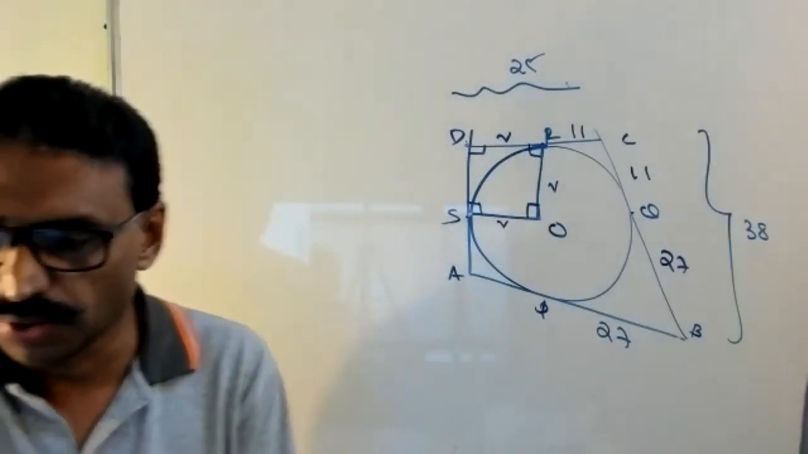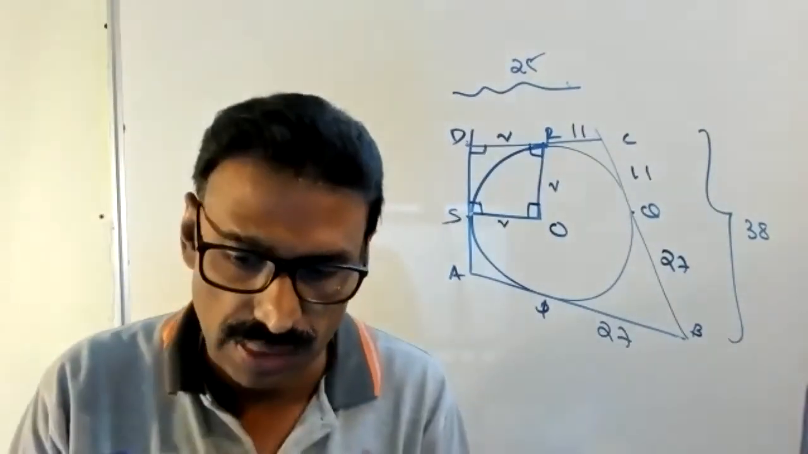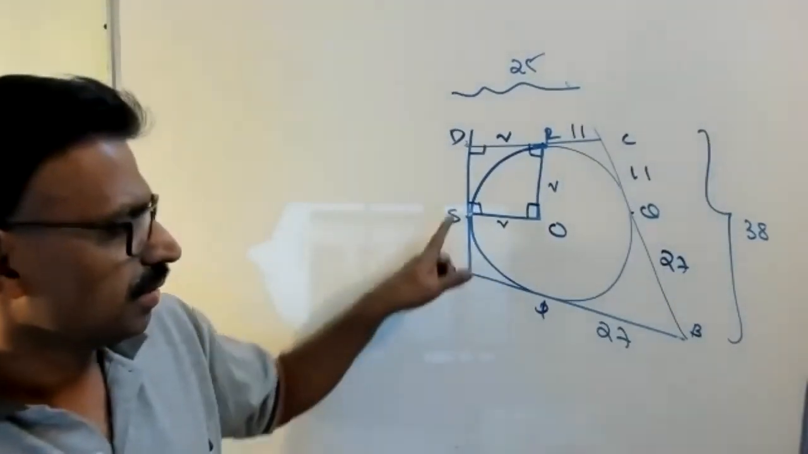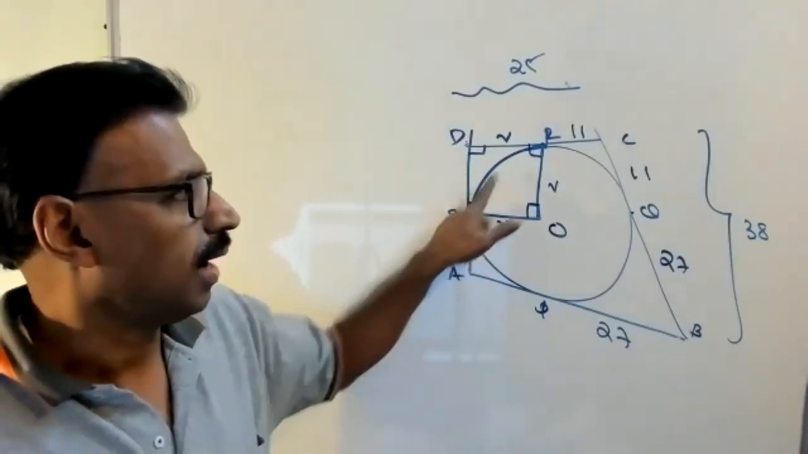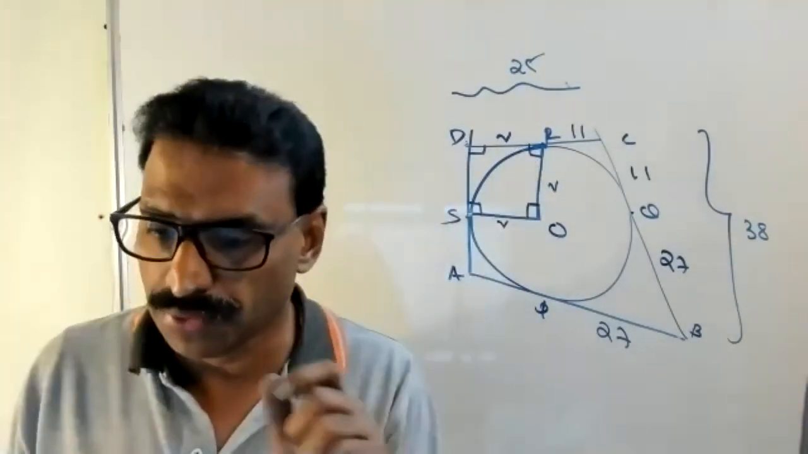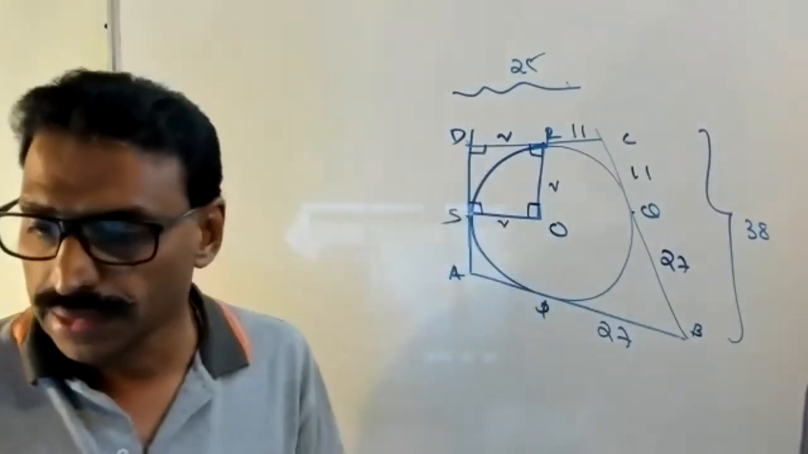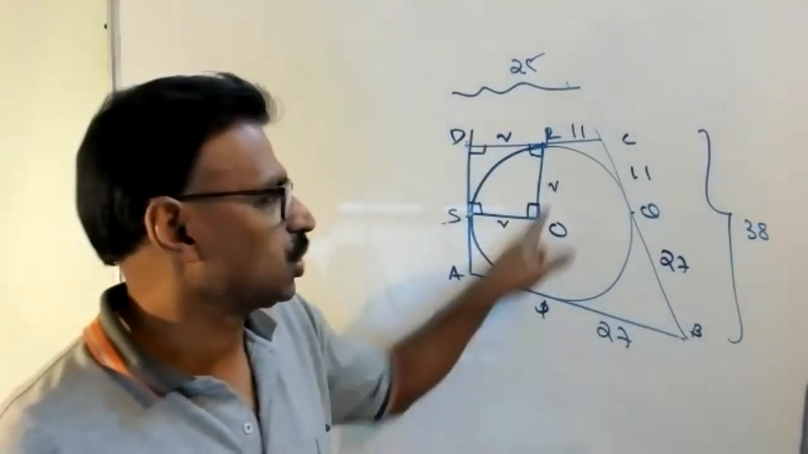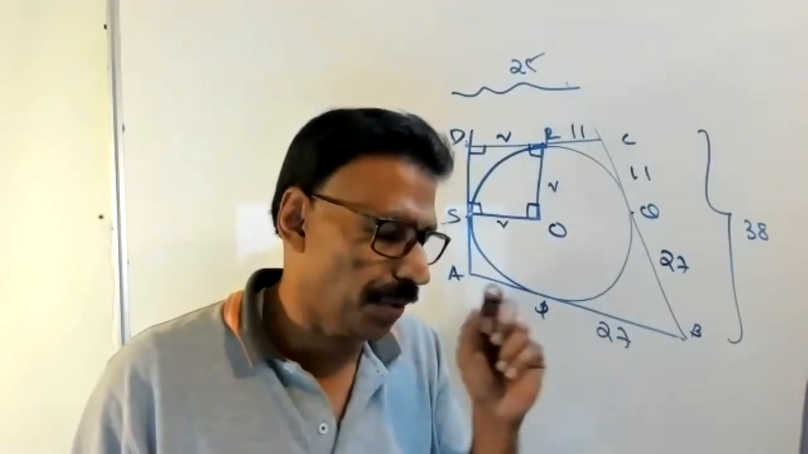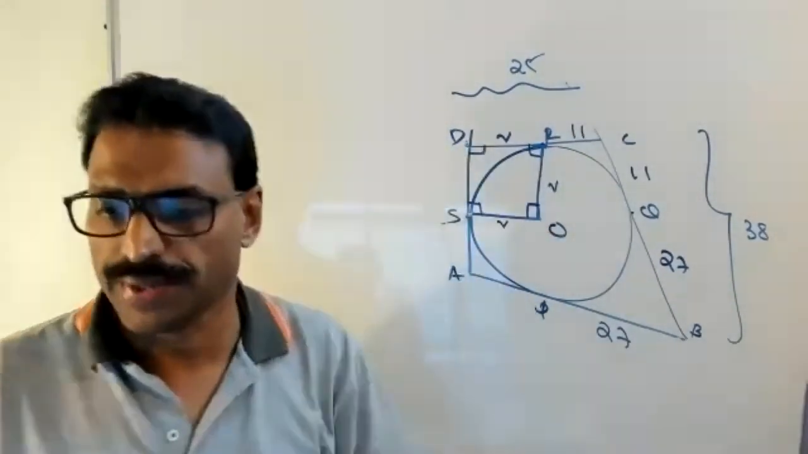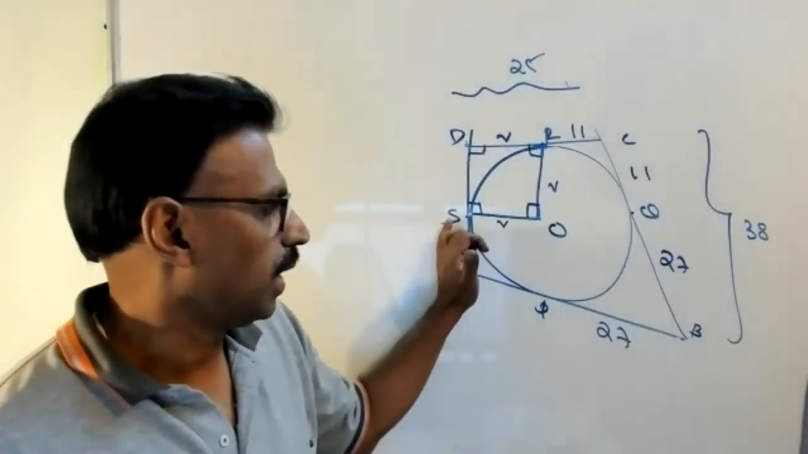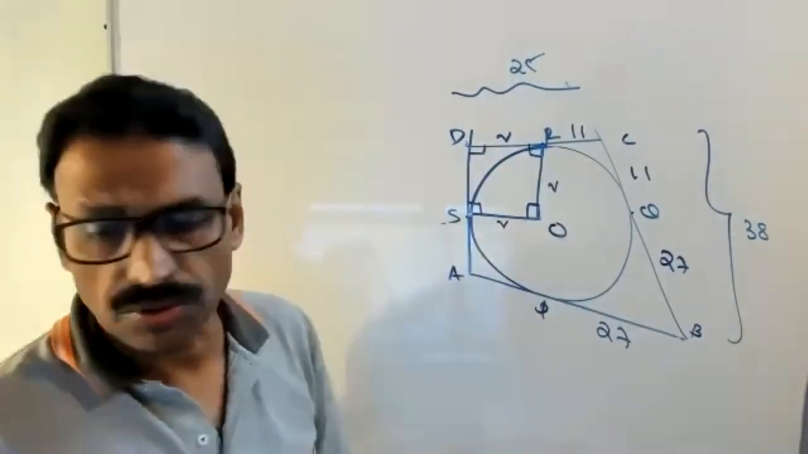Okay, but a lot of things you have to write. First you write what? OS is 90 degrees, radius through the point of contact. OR is 90 degrees, radius to the point of contact. D is 90 degrees, given. Therefore, angle SOR is 90 degrees, by the angle sum property of a quadrilateral. Therefore, SORD is a square. Hence, SO equals DR equals R.